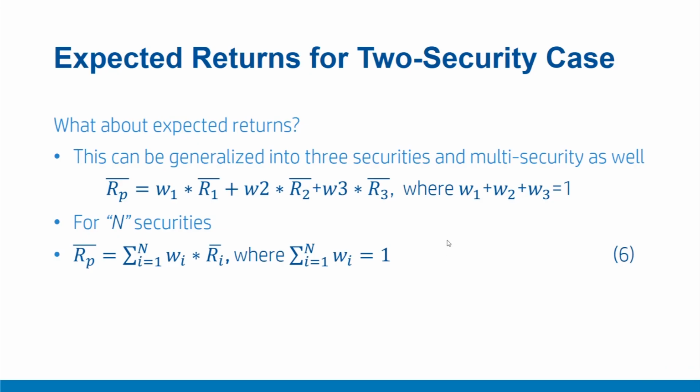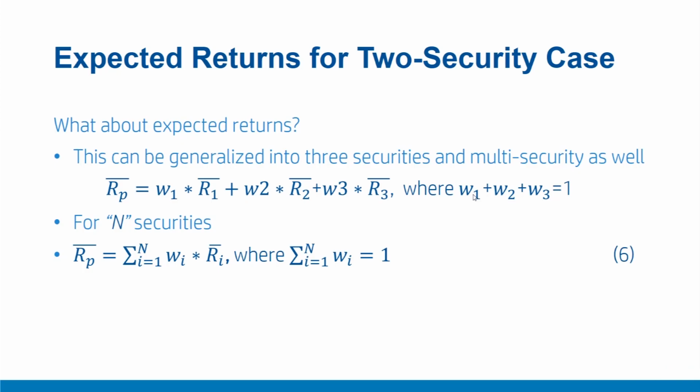Let us consider a simple 3 security case where the entire wealth is invested in 3 securities R1, R2, R3. The proportionate amounts are W1, W2 and W3, and therefore the summation of W1, W2, W3 should be 1 because this is the total amount of wealth. W1 amount is invested in security 1, W2 amount is invested in security 2 and W3 is invested in security 3. Therefore, when we generalize our previous result, RP bar equals W1 times R1 bar plus W2 times R2 bar plus W3 times R3 bar.